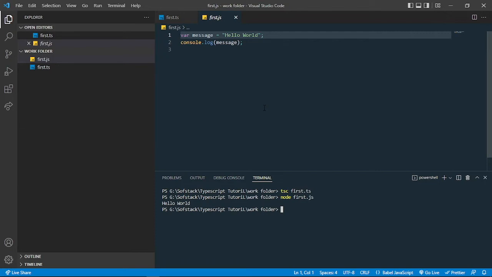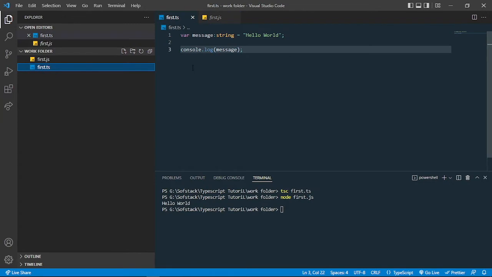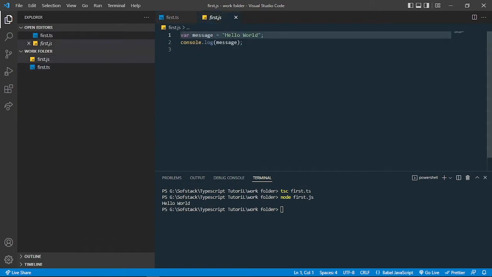And whenever you create a TypeScript file, it always generates a JavaScript file, and then we serve that JavaScript file if anywhere we want to serve it. So that is basically the working of a TypeScript file. We write a TypeScript file and create our code inside this file, and then we compile this down into a JavaScript file, and then we run the code which is inside this JavaScript file.